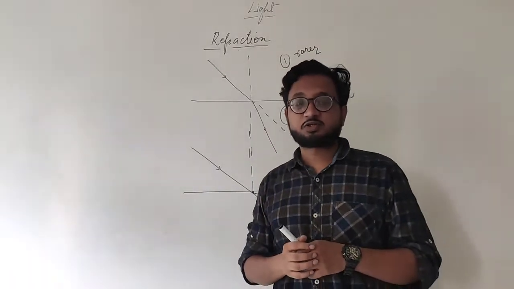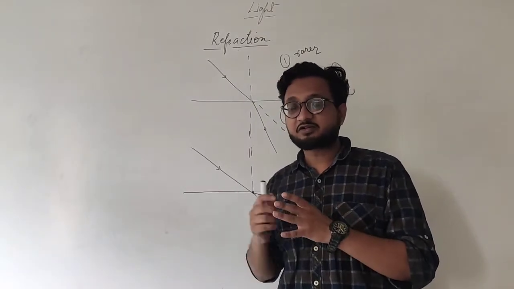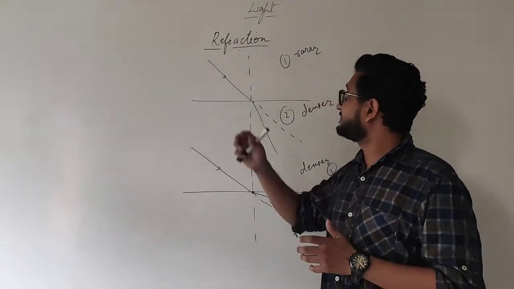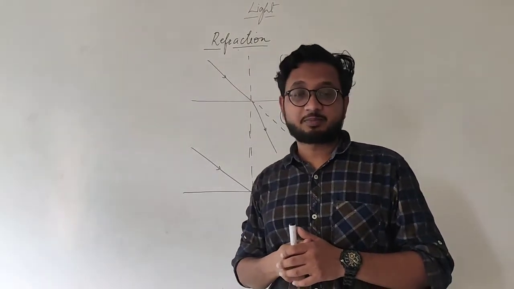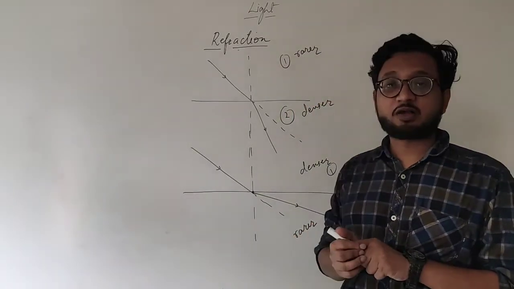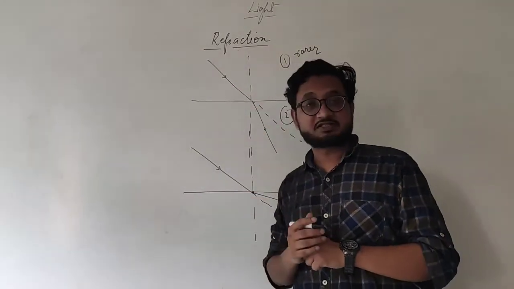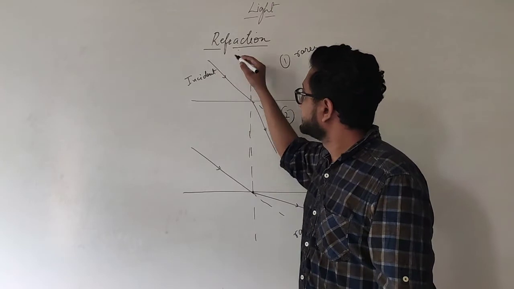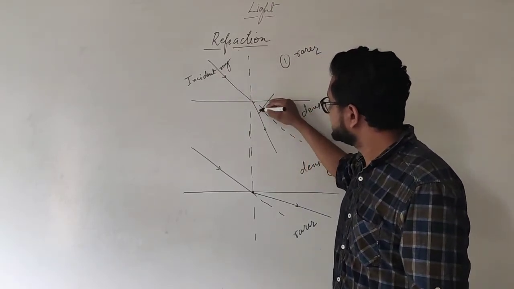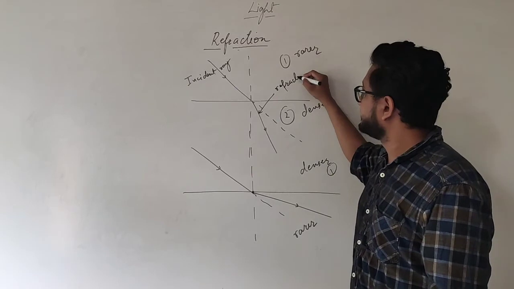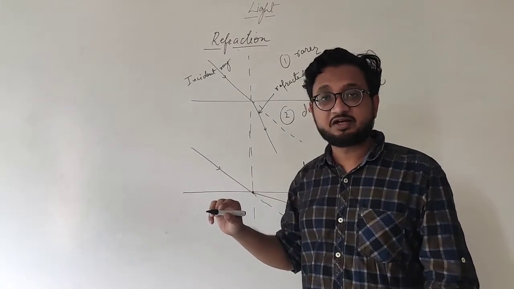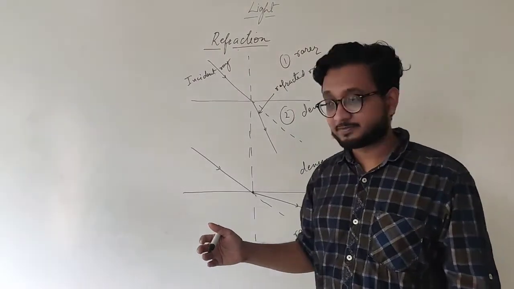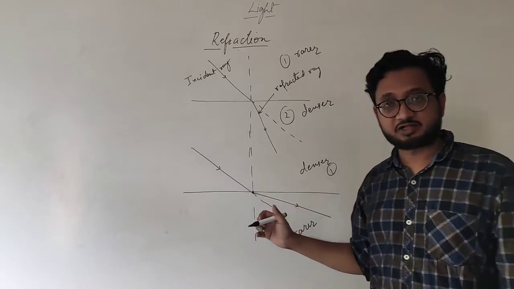Okay students, so when we studied reflection, we studied the laws of reflection. Similarly, when we study refraction, there are a couple of laws as well. First of all, let's see the rays and mark out the points. This is the incident ray, like before. This is the refracted ray. Previously it was the reflected ray, now it is the refracted ray. In both cases it is the same thing. This is the incident ray, this is the refracted ray.